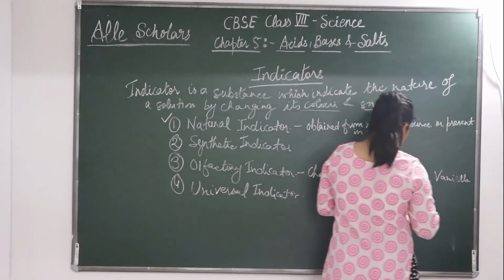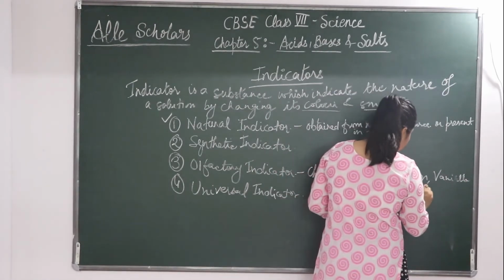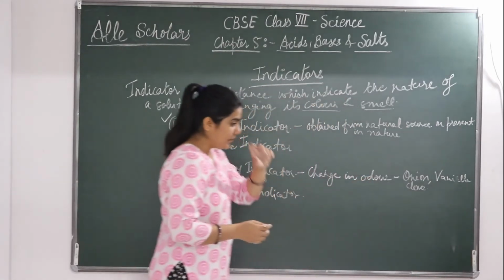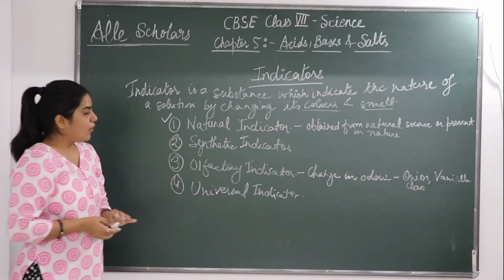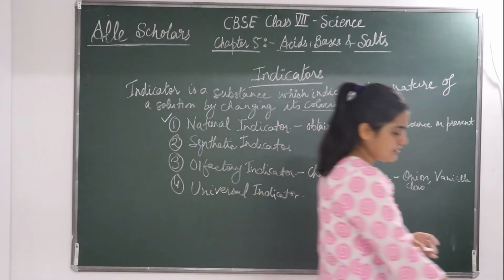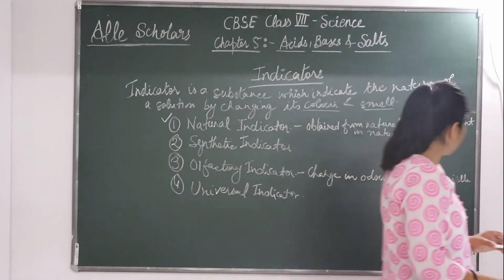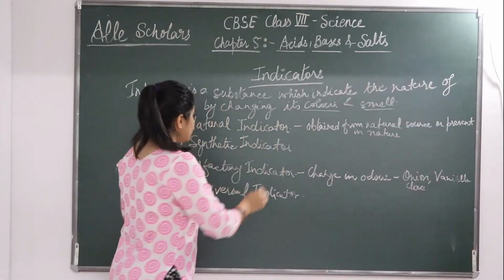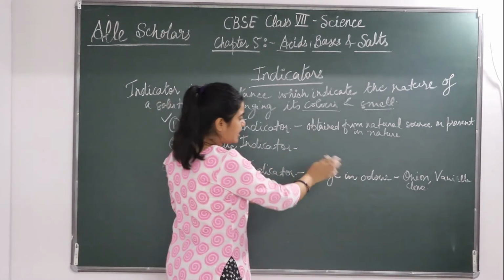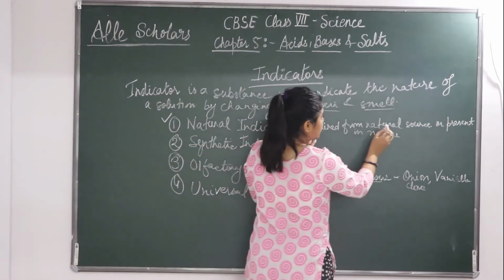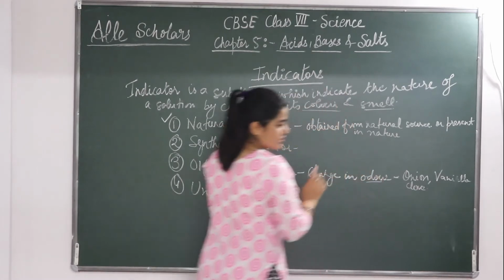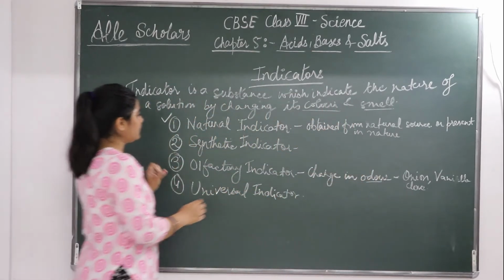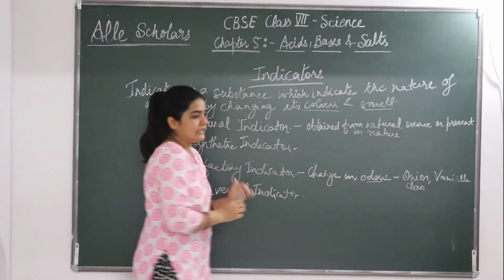Okay, and a very common clove is there. लौंग use होती है घर में. So these are olfactory indicators. They show a change in odor. Okay, this shows a change in color. This shows a change in odor. Next we will see synthetic indicator.